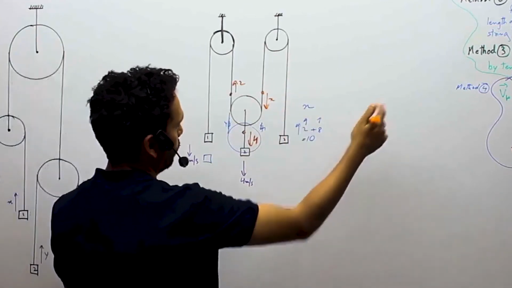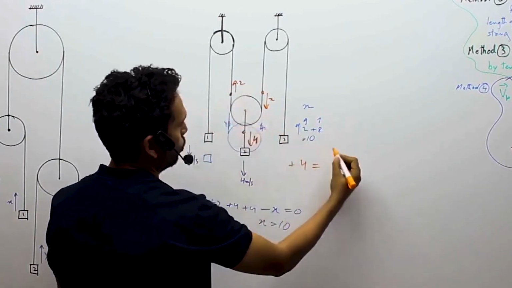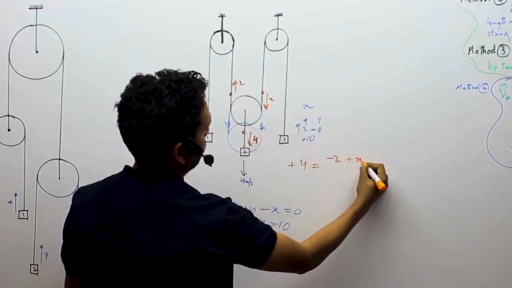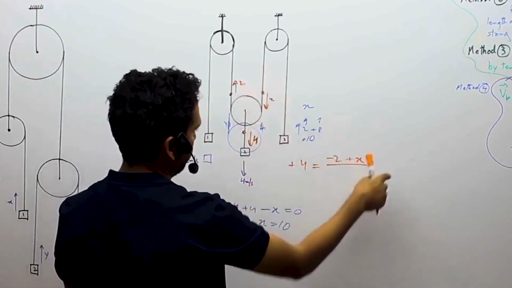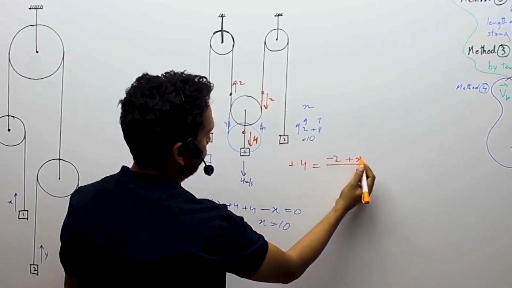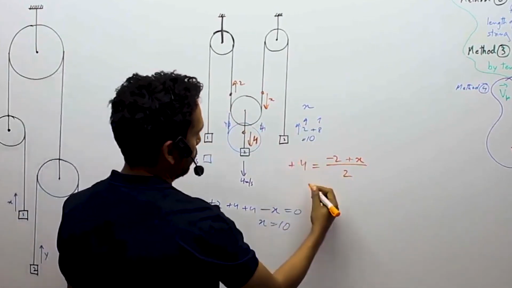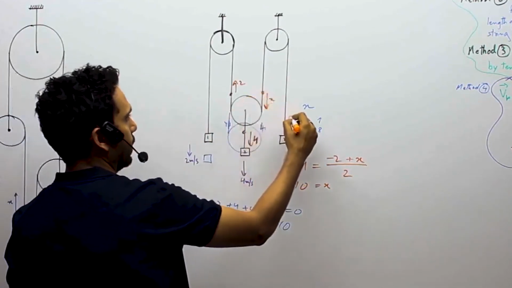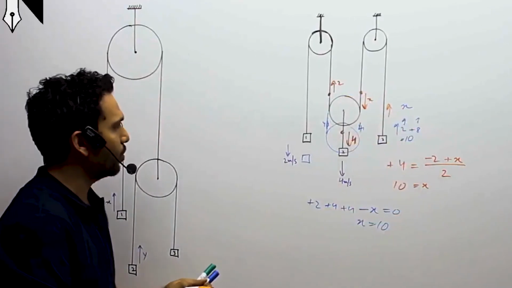So we write the equation of the pulley. So pulley movement is 4, say down is positive, is equal to 2 is up, which is negative, x is positive, so plus x. Had we taken x as up, then we would have taken minus x, but we already know which way it is moving, so we have taken plus x. And then 2 into 4 is 8 plus 2 is 10, so you'll get x is equal to 10. So this x down will be that x up, so that will be the movement. So all methods done over here.